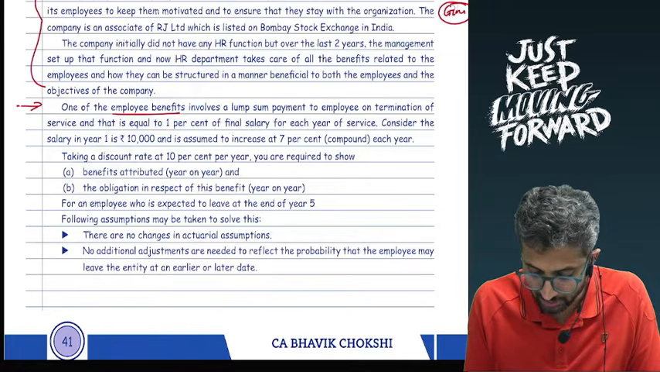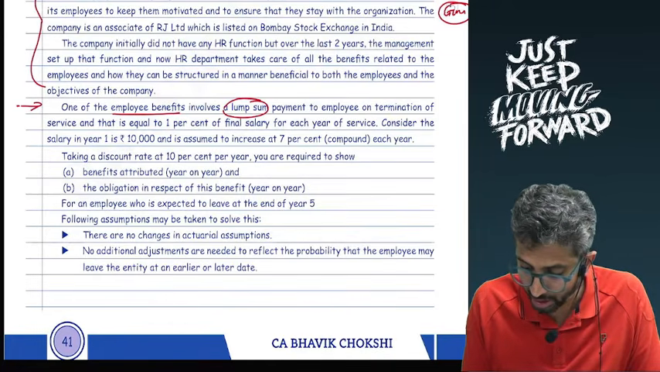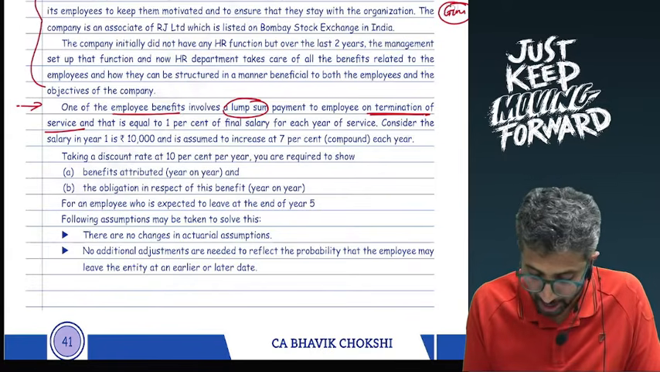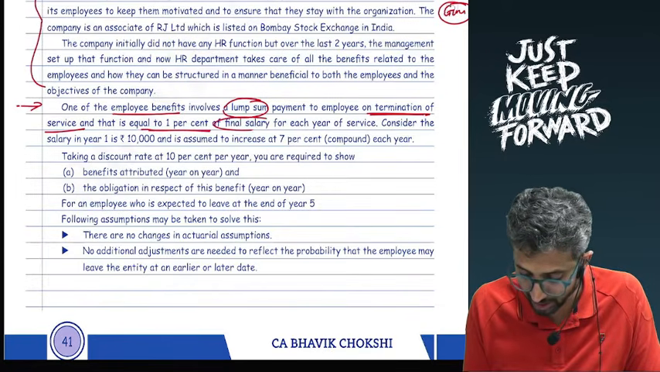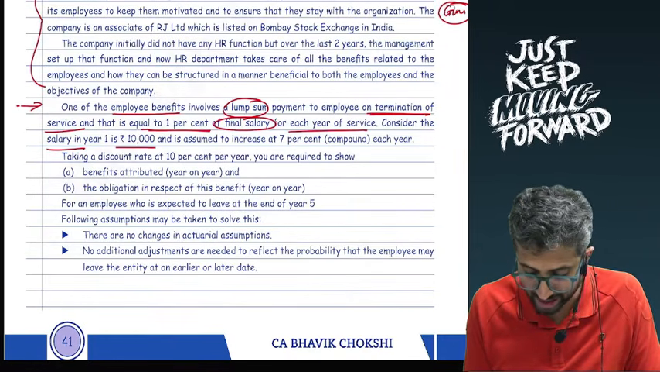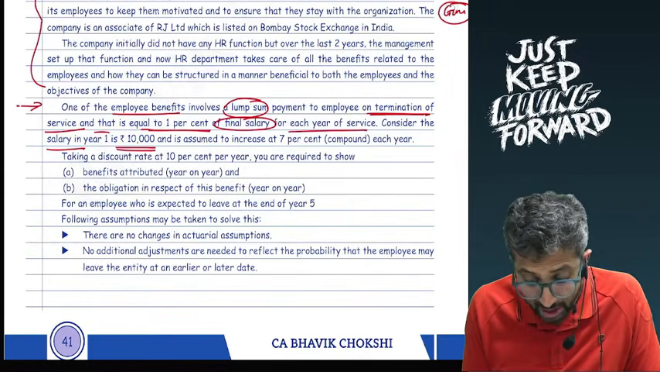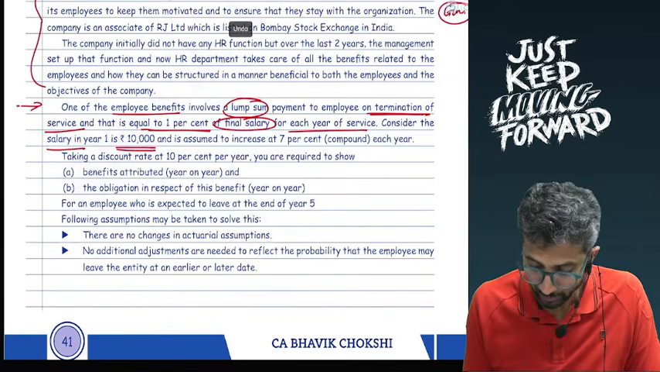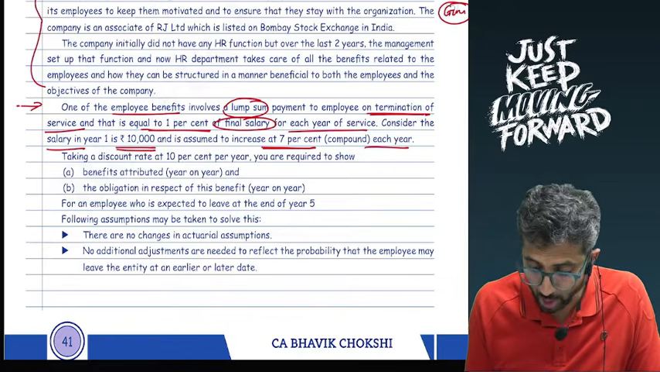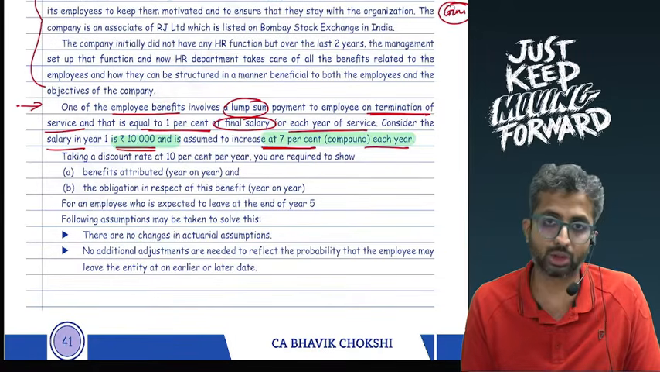One of the employee benefits involves a lump sum payment to employees on termination of service, which means this is to be paid at the time of retirement. That is equal to 1% of the final salary for each year of service. Consider the salary in year 1 is rupees 10,000. This is the salary of year 1, not the last year's salary. And it is assumed to increase at 7% compounded each year. So here you have to do some working to actually find the last year's salary.